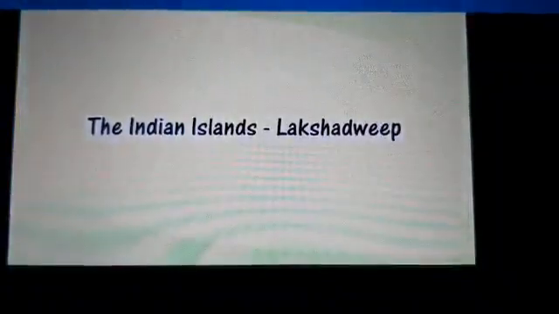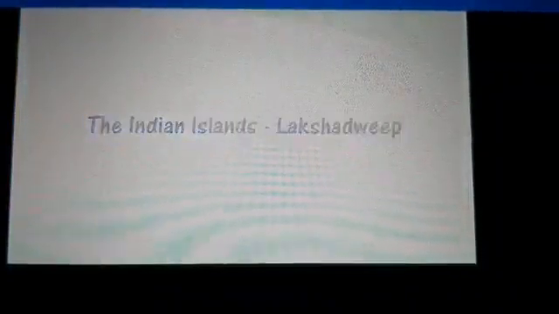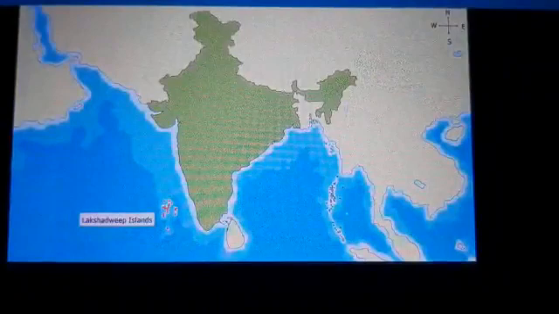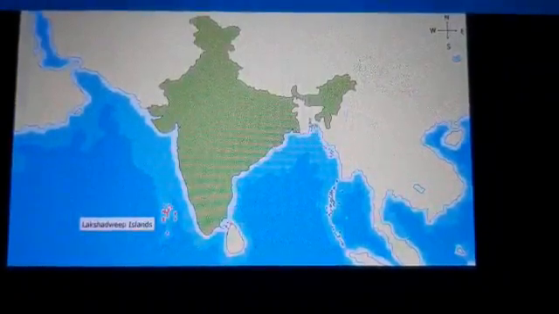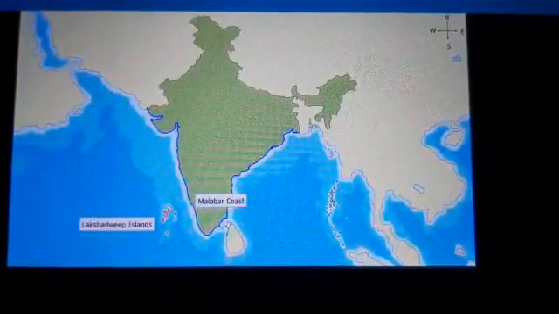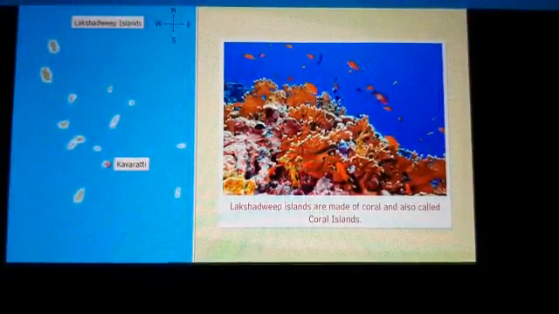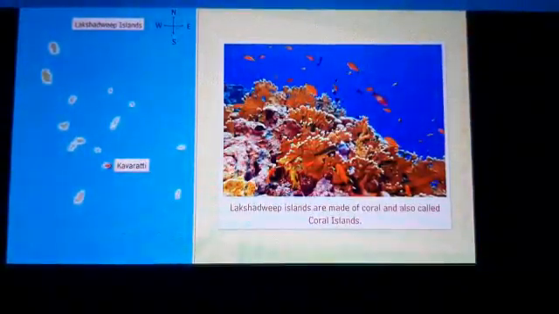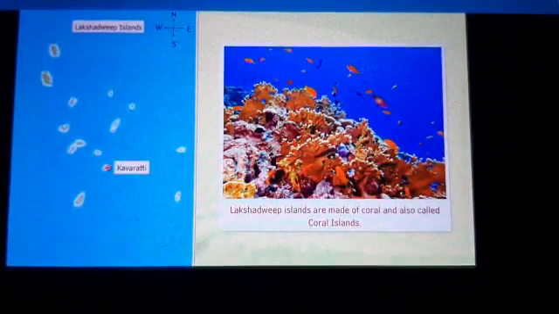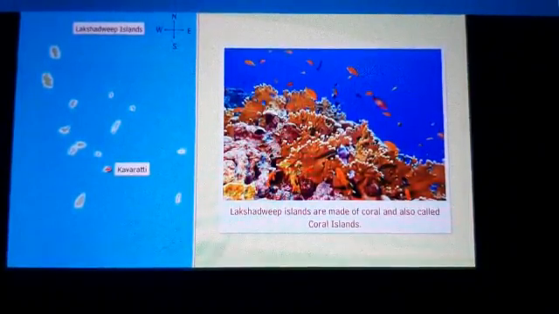Indian Islands, Lakshadweep. The Lakshadweep Islands are a group of about 30 islands which lie close to the Malabar coast. Their capital is Kavaratti. Most of these islands are made of deposits of skeletal remains of an animal called coral. So these islands are also called the Coral Islands.